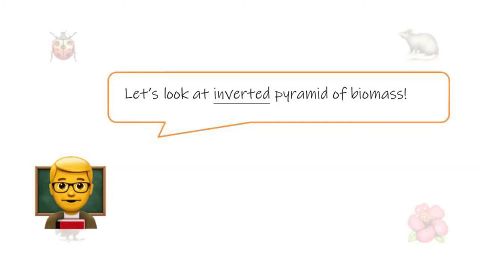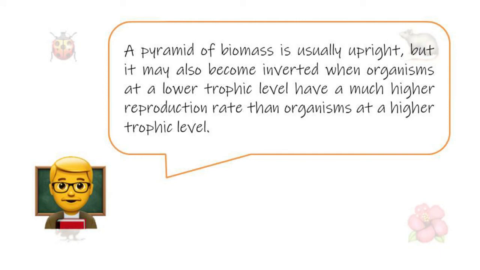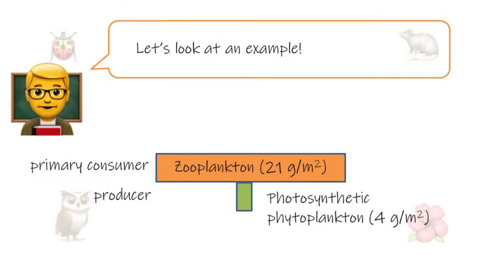Let's look at an inverted pyramid of biomass. A pyramid of biomass is usually upright, but it may also become inverted when organisms at a lower trophic level have a much higher reproduction rate than the organism at a higher trophic level. The pyramid shows an example of an inverted pyramid of biomass that occurs at the bottom of the chain in aquatic ecosystems.